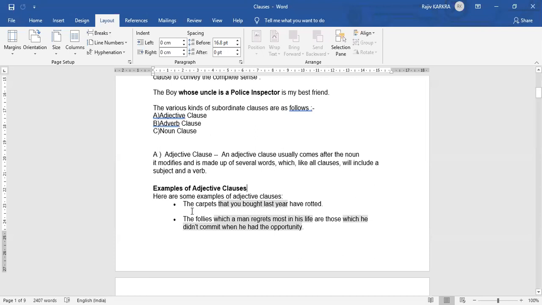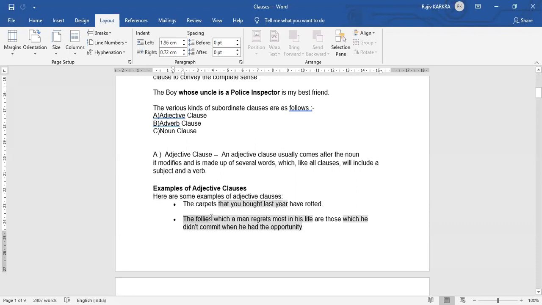What can be the examples of this adjective clause? Here are some examples of adjective clauses. "The carpets have rotted." This in itself is a complete sentence. But if I give it an adjective, "The carpets that you bought last year have rotted."